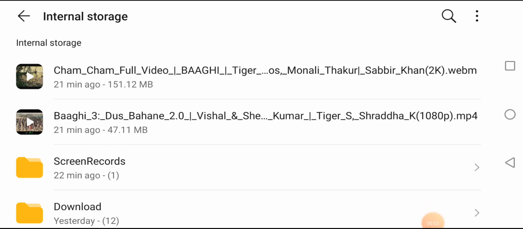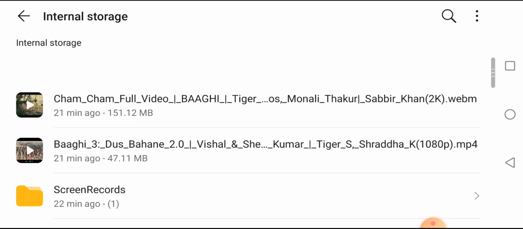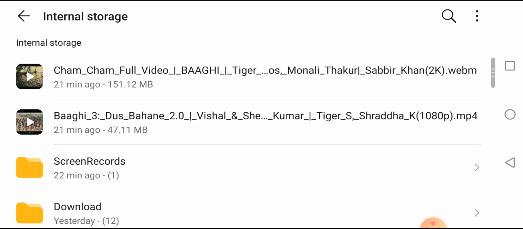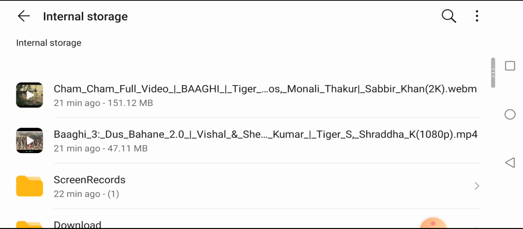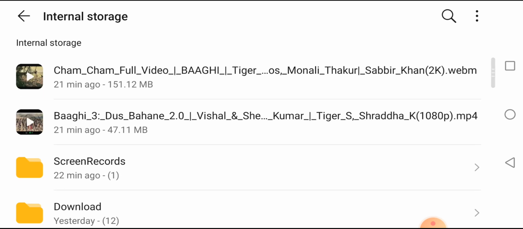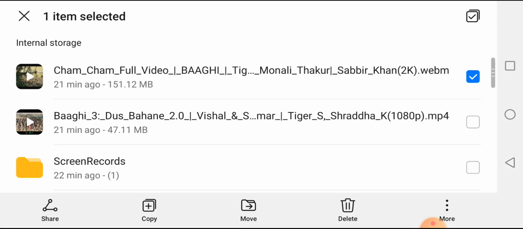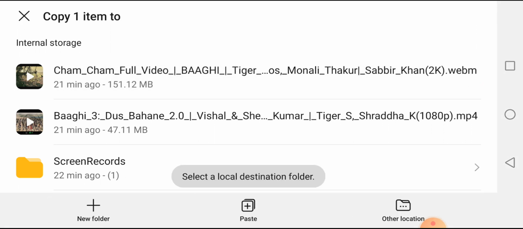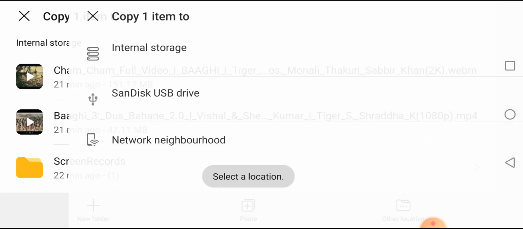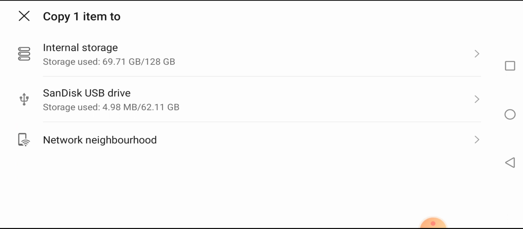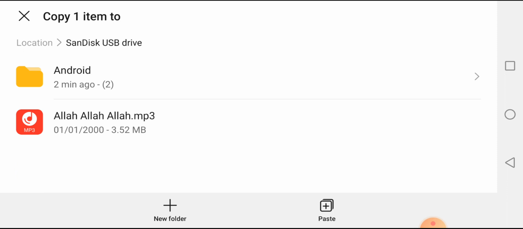Dear friends, sometimes we want to transfer our files from our mobile storage to our SD card or USB drive. For example, we select this video file and we want to copy it to our SD card or USB drive. Select other location and SanDisk USB drive. Go to this drive and paste here.